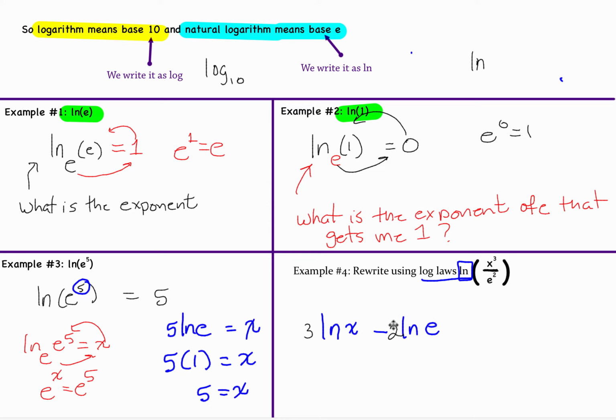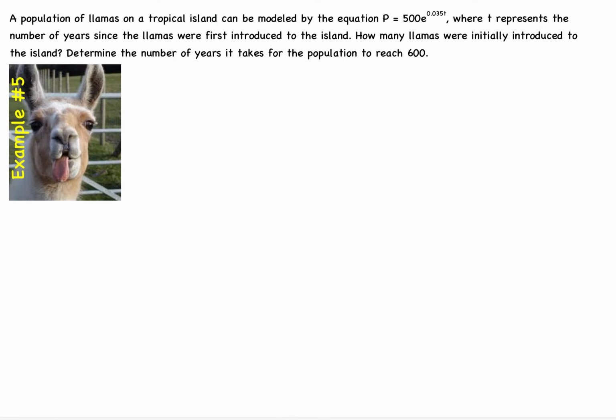Now I can clean this up one more step, because once again, I know what the natural logarithm of e is. We figured that out back in example 1. So to continue cleaning that up, the natural logarithm of e is 1, multiplied by 2 is 2. So 3 natural logarithm of x minus 2.